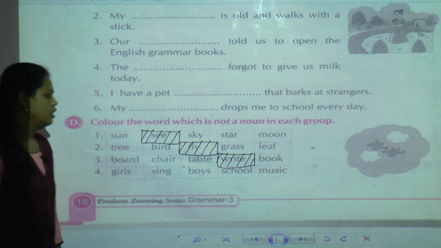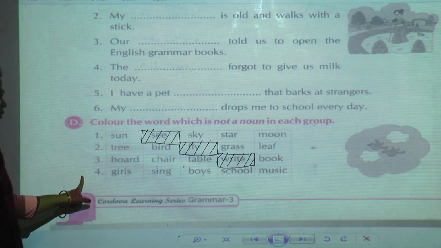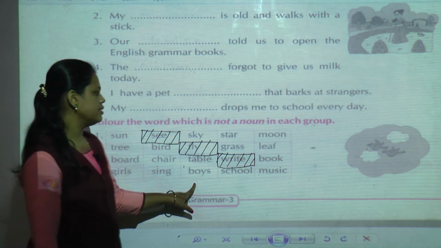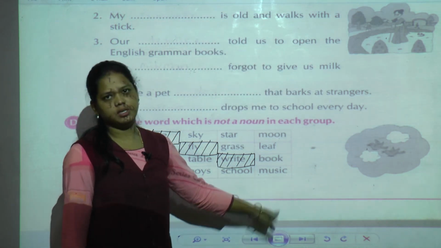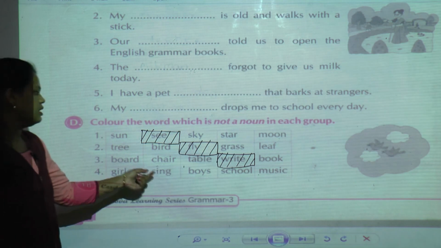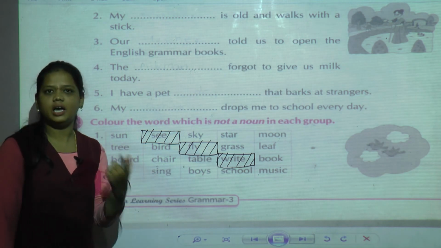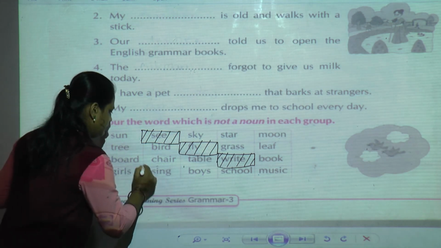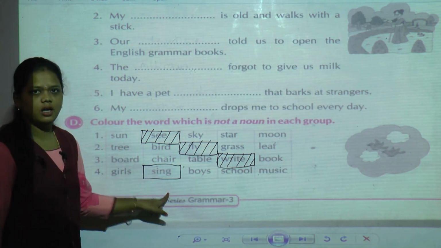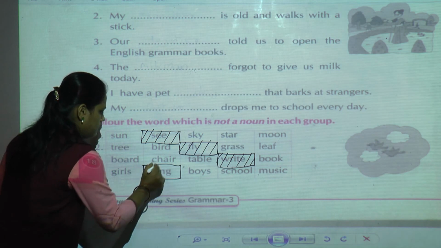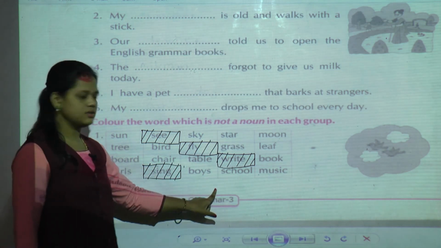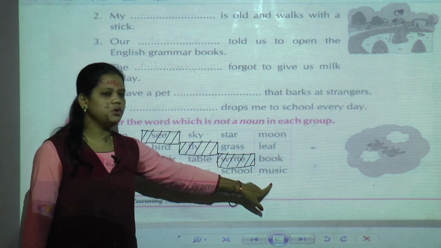Okay. Now last one: girls, sing, boys, school, music. Here, girls is a name, and sing means we can do the action, singing. So this word is not a noun. Boys is also a noun, school, music.